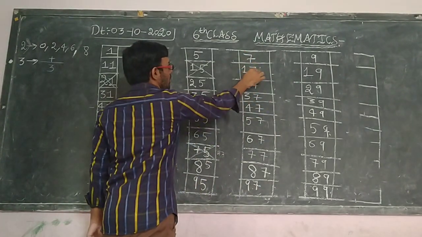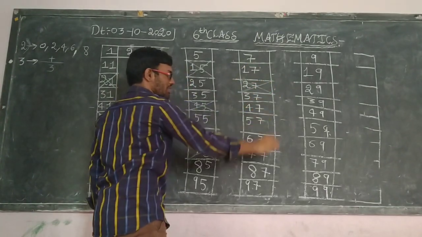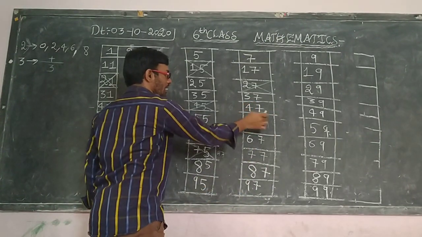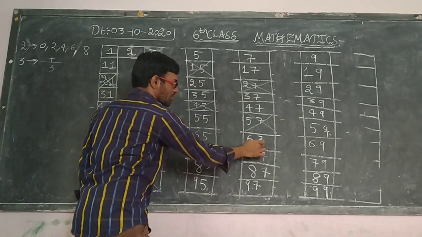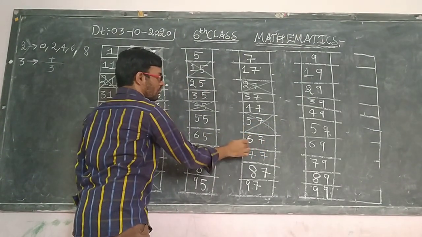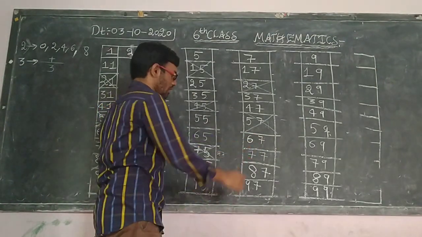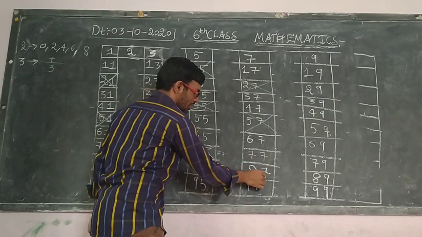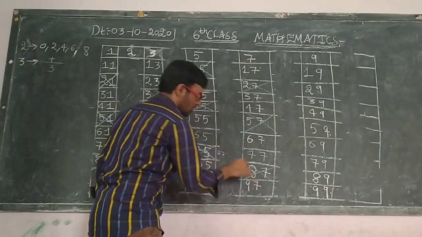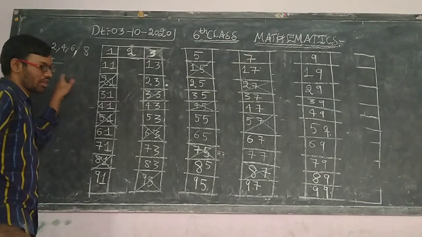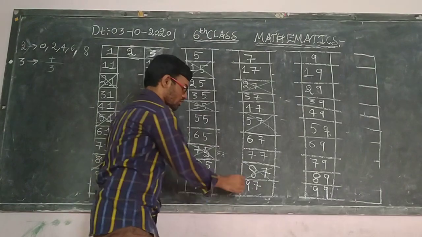Next, 7. 7 plus 1 is 8, 7 plus 2 is 9, 7 plus 3 is 10, 7 plus 4 is 11, 7 plus 5 is 12. This is also cancelled. 7 plus 6 is 13, 7 plus 7 is 14, 8 plus 7 is 15. So this is also cut, because the total is 15, and 15 is divisible by 3. Next, 9 plus 7 is 16, so no need to cut.